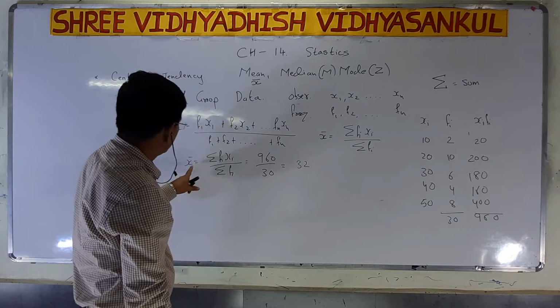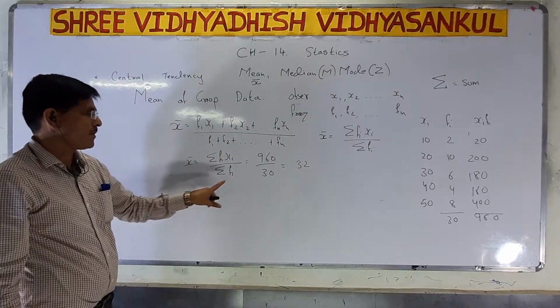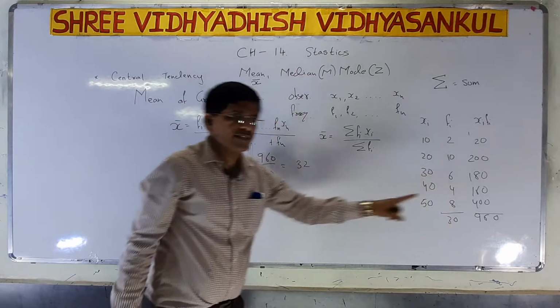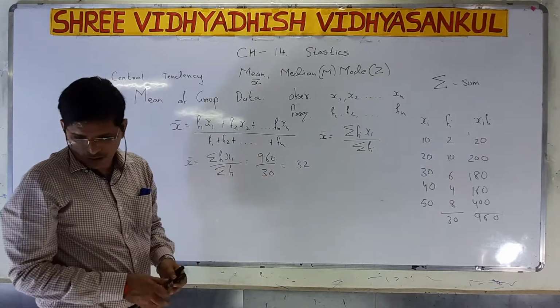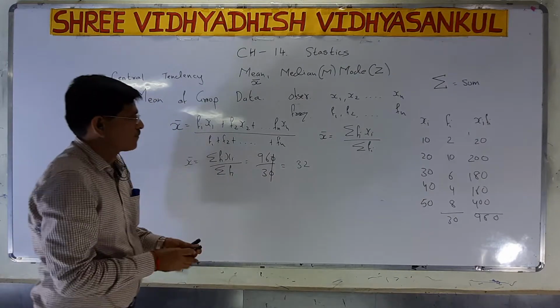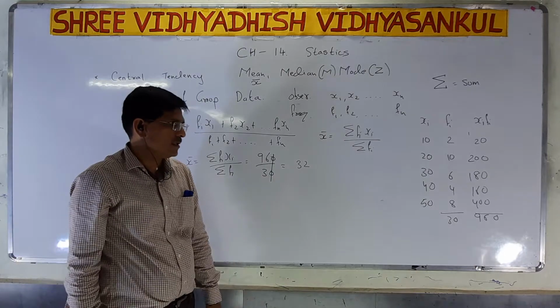So now x bar is equal to sigma fi xi upon sigma fi. Sigma fi xi is 960, so 960 divided by 30. Here you can cancel the 0, and 3 threes are 9, 3 twos are 6, so x bar is equal to 32.